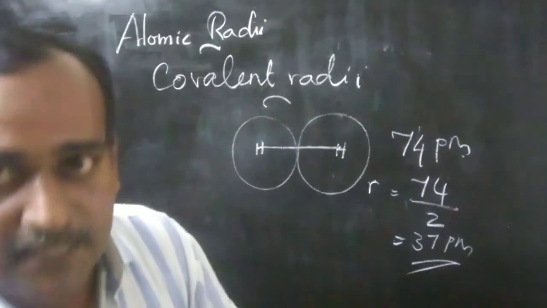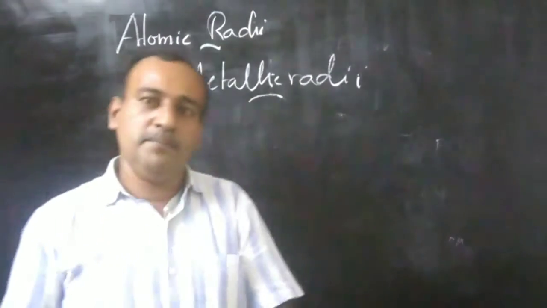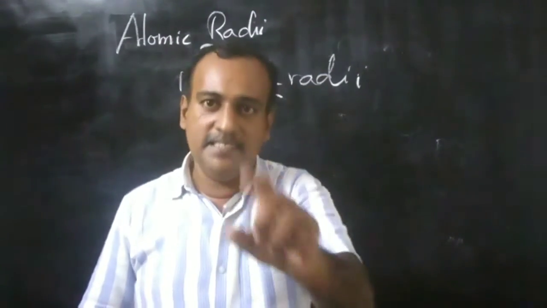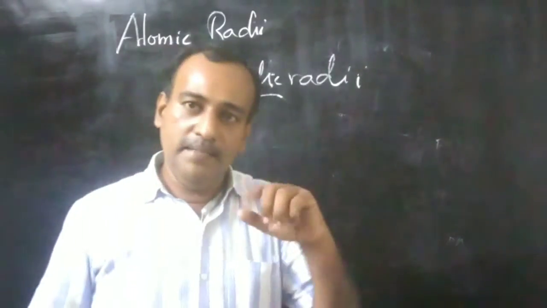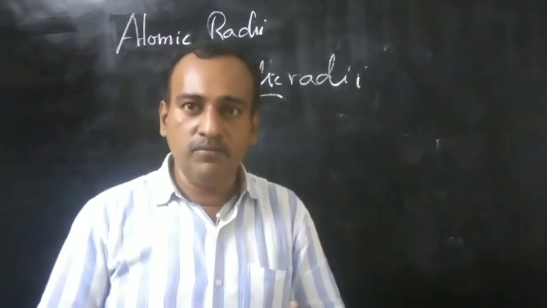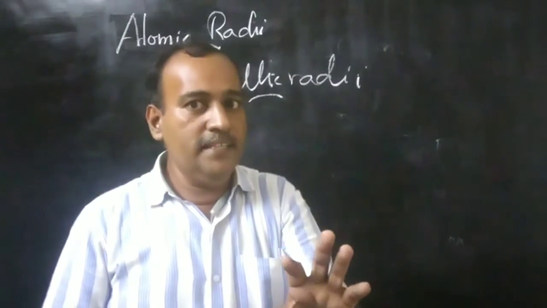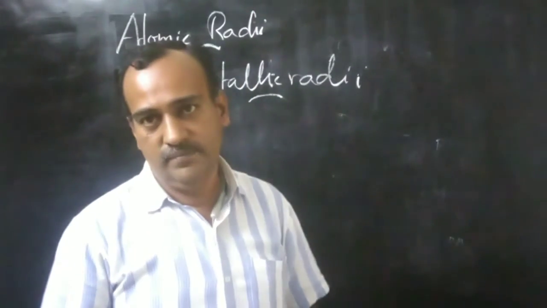Similarly, we can study metallic radii. From the name we can understand it is for metals. In the case of metals, we calculate atomic radii in the same way as covalent radii.